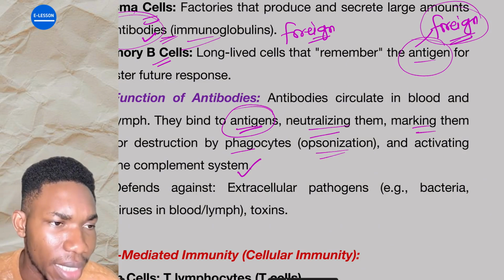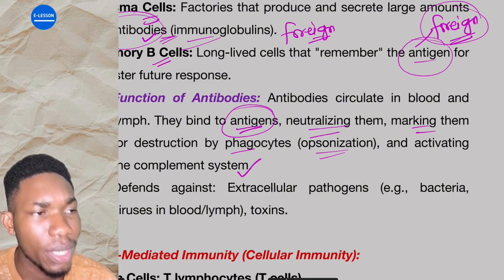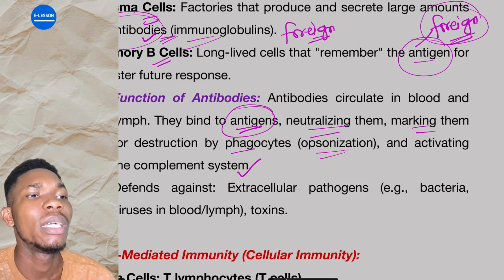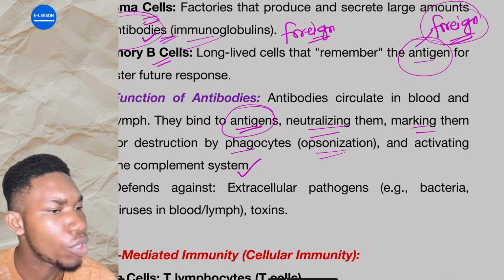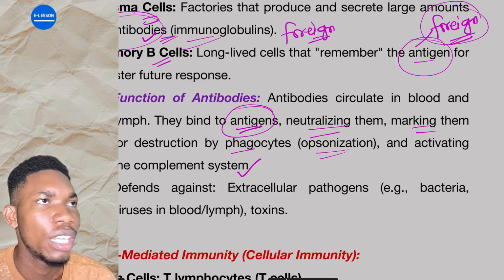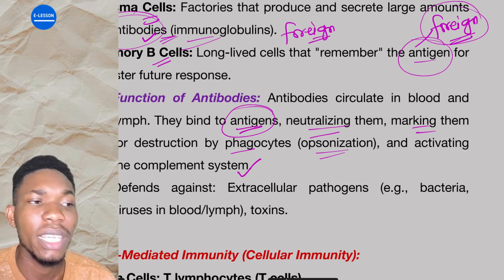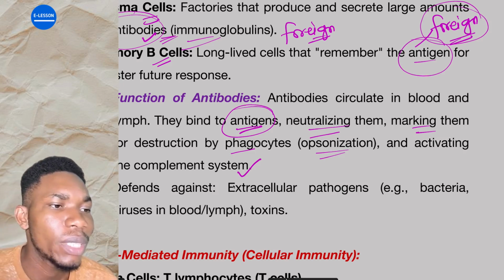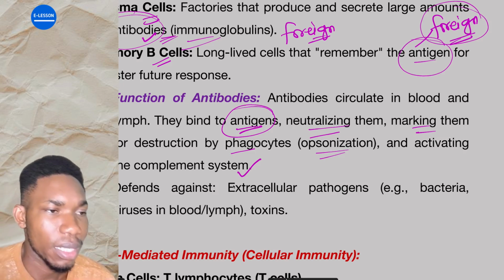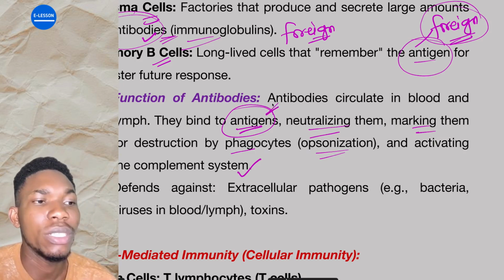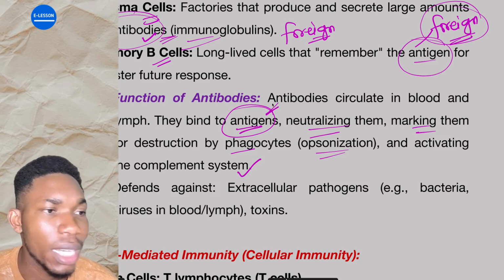The general idea is that the plasma cells, when we say they produce antibodies, it is not the antibody that kills the cell. It is not the antibody that kills the antigen. It is not the antibody that kills the foreign substance. When I say antigen, I mean the foreign substance that enters the body, that disease, that pathogen that enters the body. It is not the antibody that kills it.